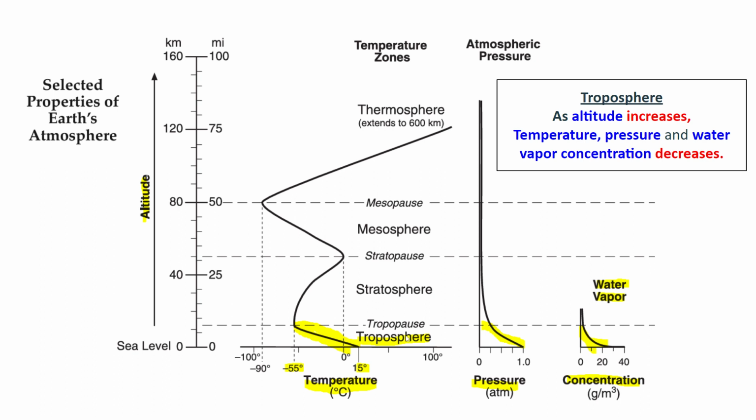Also notice that in the troposphere, I have the highest pressure and the highest water vapor concentration compared to all the other layers, where the stratosphere, mesosphere, and thermosphere have very little air pressure and very little water vapor. The stratosphere has a little bit of water vapor, and the mesosphere and thermosphere have no water vapor, although they have a little bit of pressure.